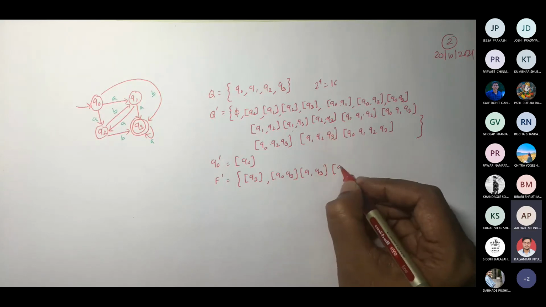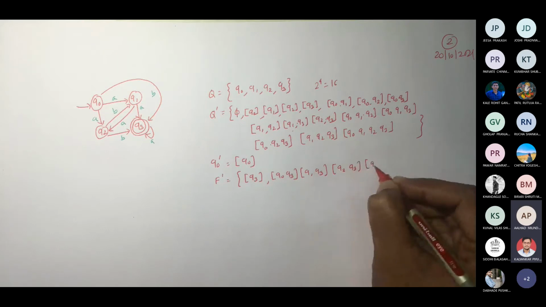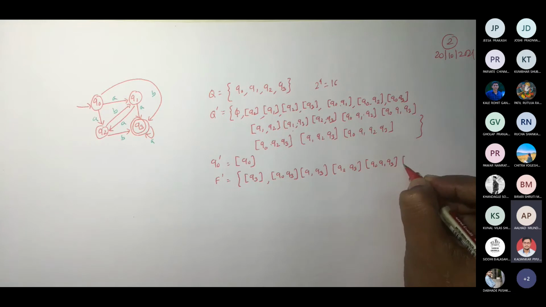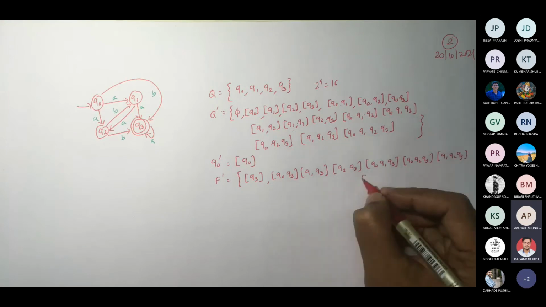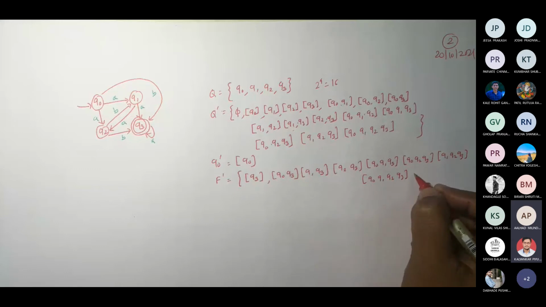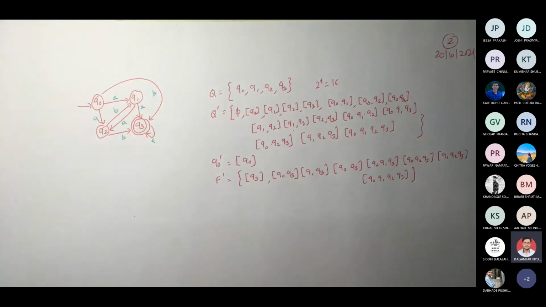Q2, Q3. Then you said Q0, Q1 and Q3, then Q0, Q2, Q3. And then Q1, Q2, Q3 and Q0, Q1, Q2, Q3. These all would be your final states, wherever your final state is. Okay, are you with me?